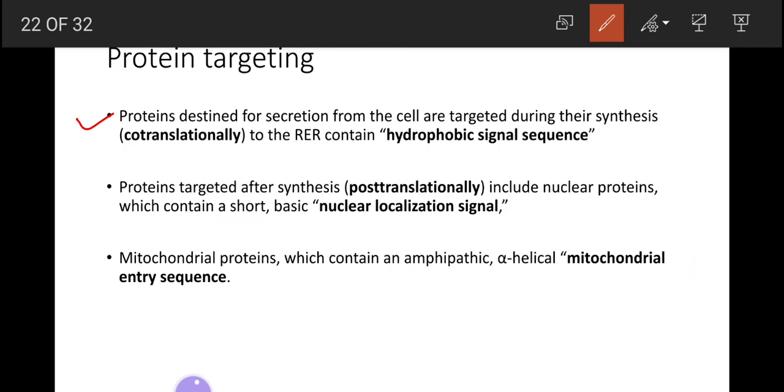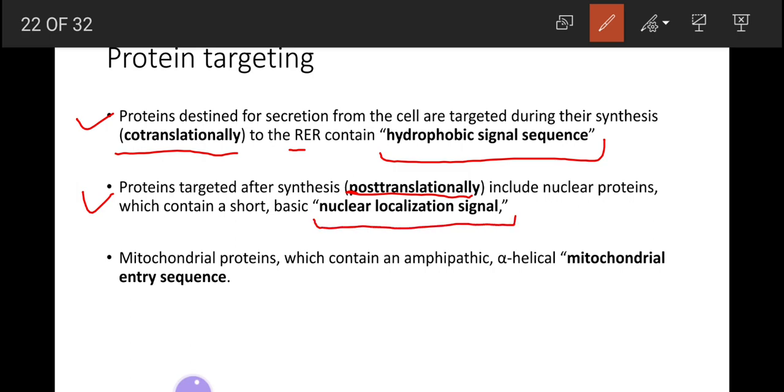They are targeted during their synthesis, that is co-translationally, to the rough endoplasmic reticulum, and it is attached with a hydrophobic signal sequence. Proteins which are targeted after synthesis, that is post-translationally, include nuclear proteins, which contain a short basic nuclear localization signal.